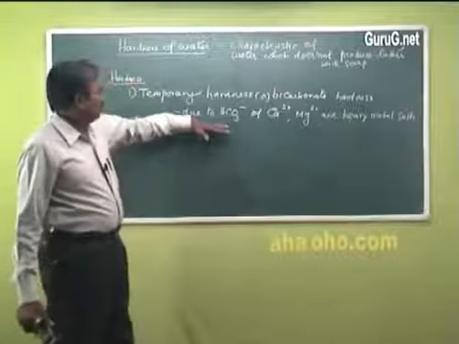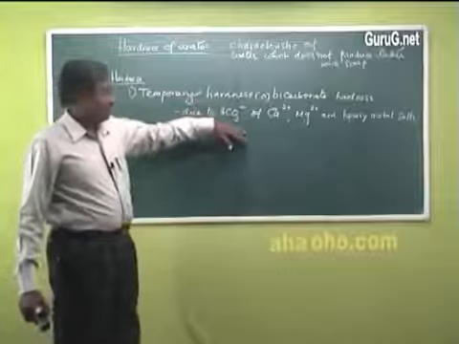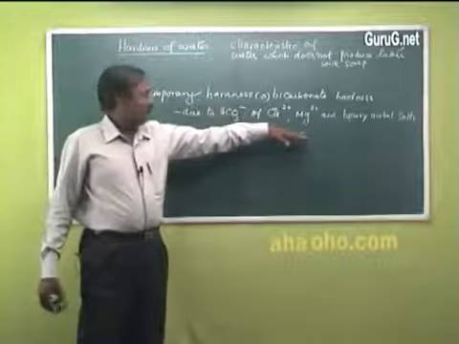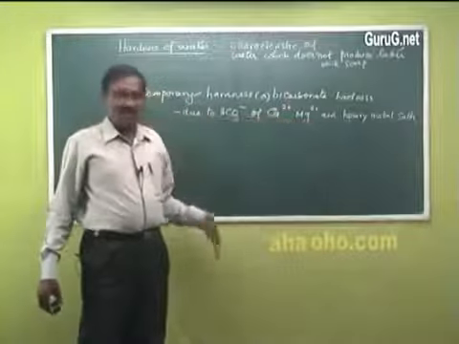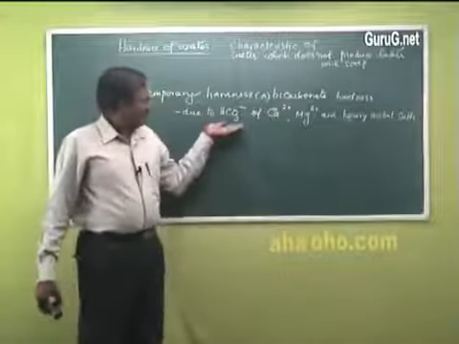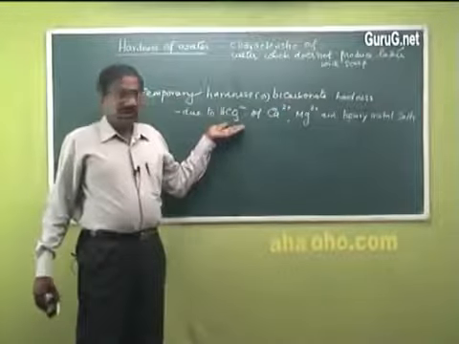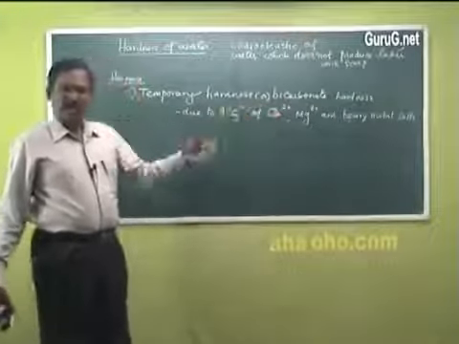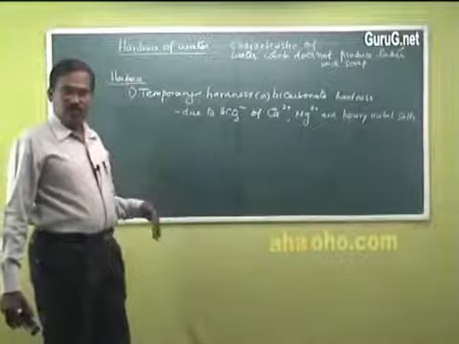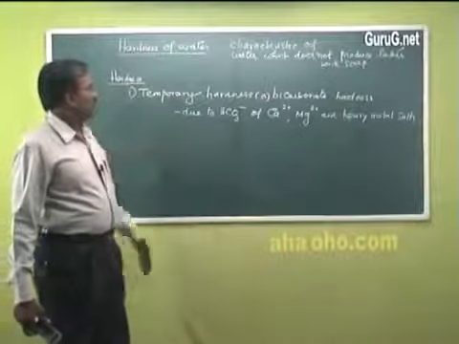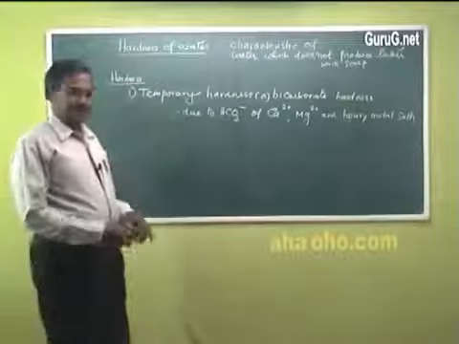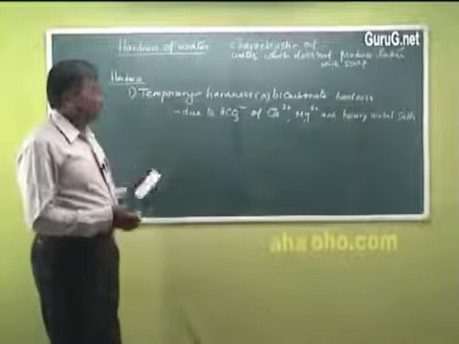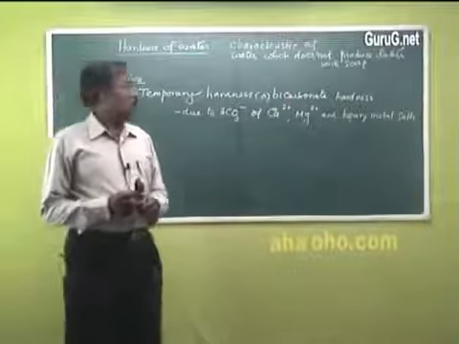It is due to the bicarbonates of calcium, magnesium and heavy metal salts. Remember, these bicarbonates are soluble. So calcium, magnesium and other heavy metal bicarbonates are in soluble form, so they go into the solution, giving hardness to water. And this temporary hardness can be easily removed by boiling.